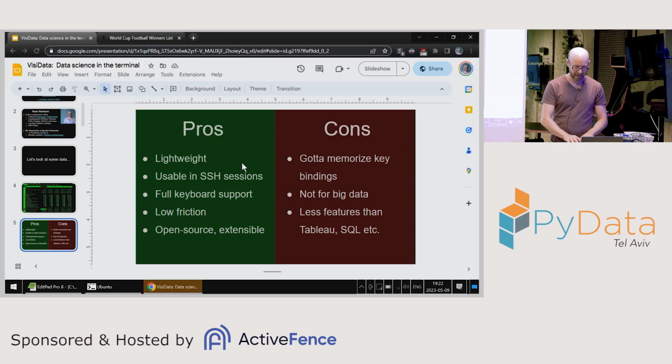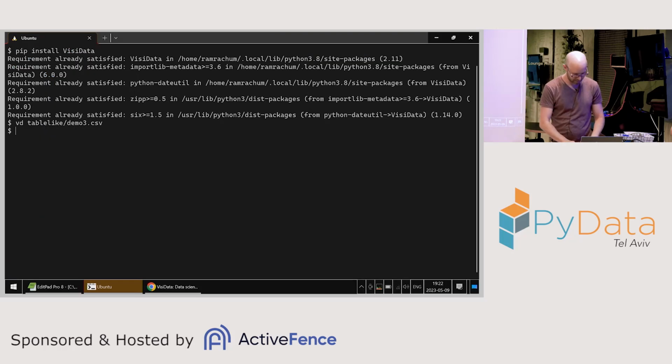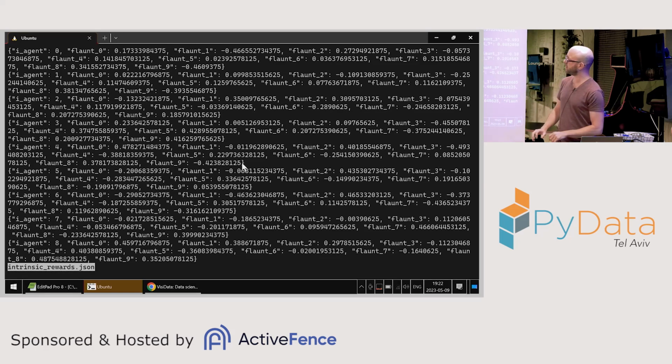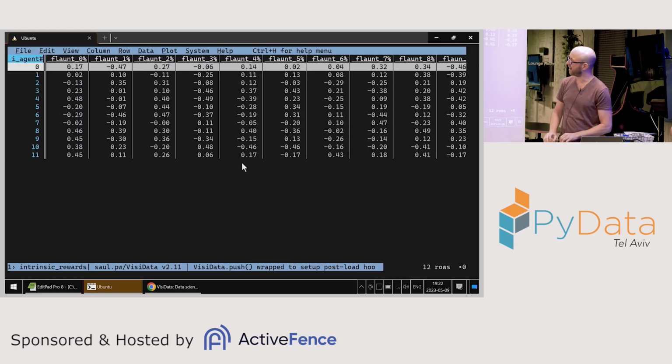Okay, I want to show you a few of the different data formats that VisiData can open. So I've shown you a CSV file. Let's see a JSON file. This is some tabular data in a JSON file. I've seen this kind of data a million times before. It's a nightmare. I hate it. This is what it looks like in VisiData. A lot nicer. Just the fact that I can see everything a lot easier here.